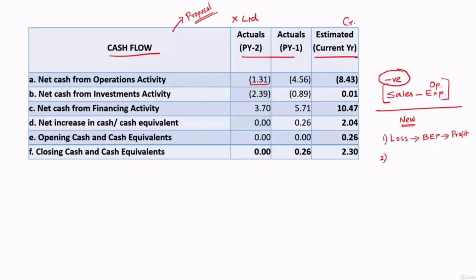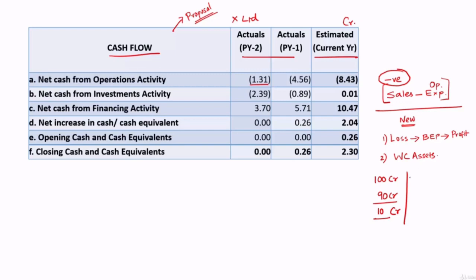Number 2, the companies which have substantial investment in working capital assets will also have negative cash flow from operations. Let's say, for example, sales made by the company is 100 crore. Expenses incurred by the company is 90 crore. Profit they have made is 10 crore. But if you look at their cash flow position, you will see that they have not generated cash of 100 crore.